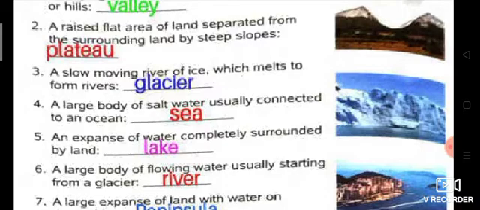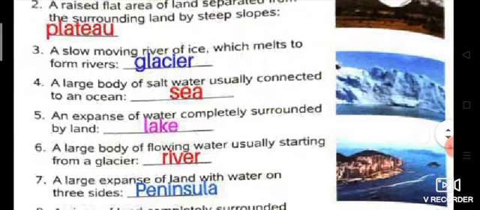Next, an expanse of water completely surrounded by land. So it is lake. Then, a large body of flowing water usually starting from a glacier, that is river, RIVER.